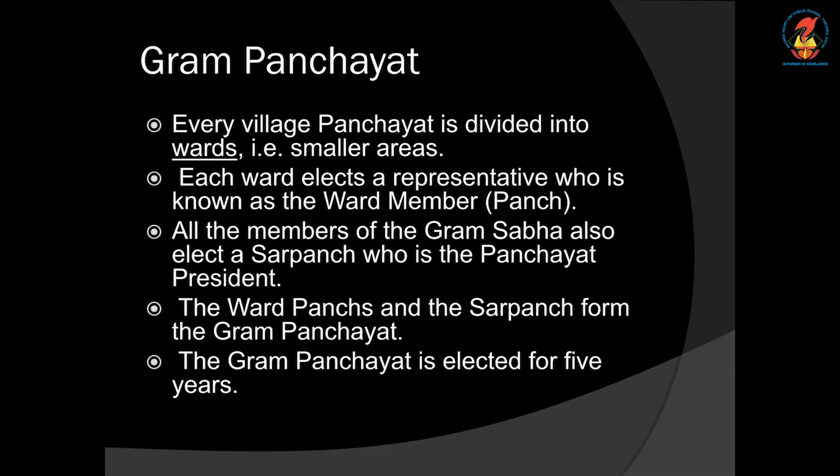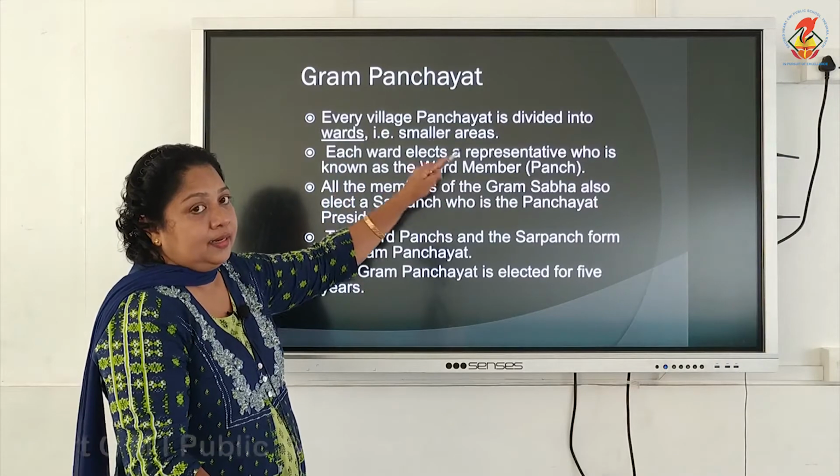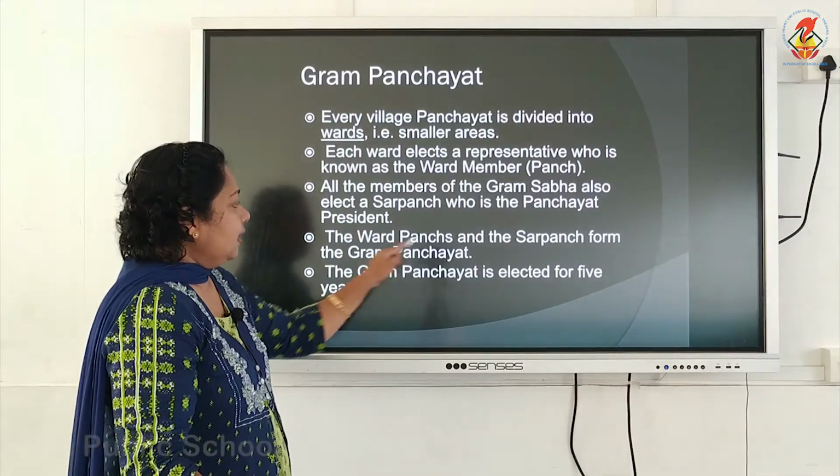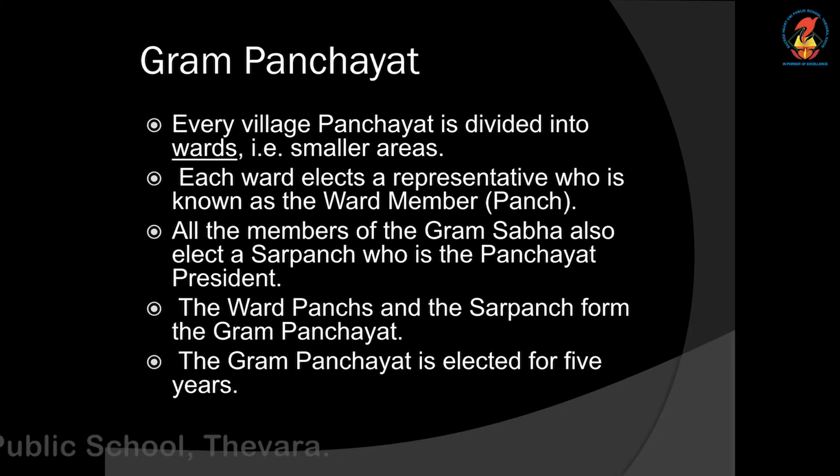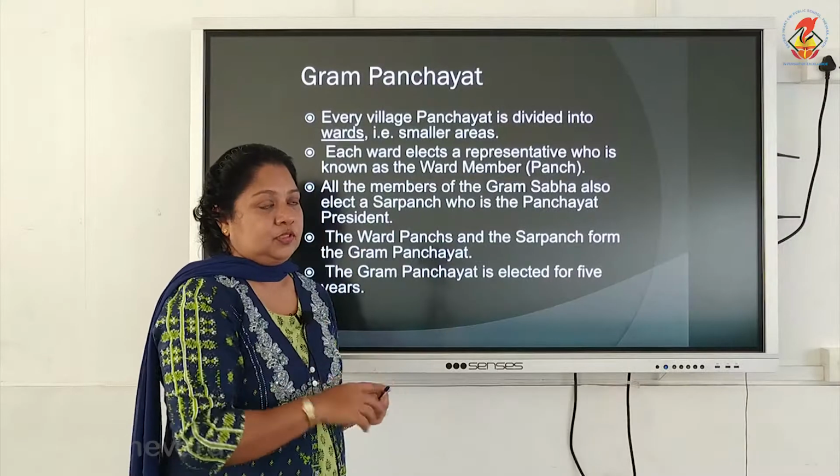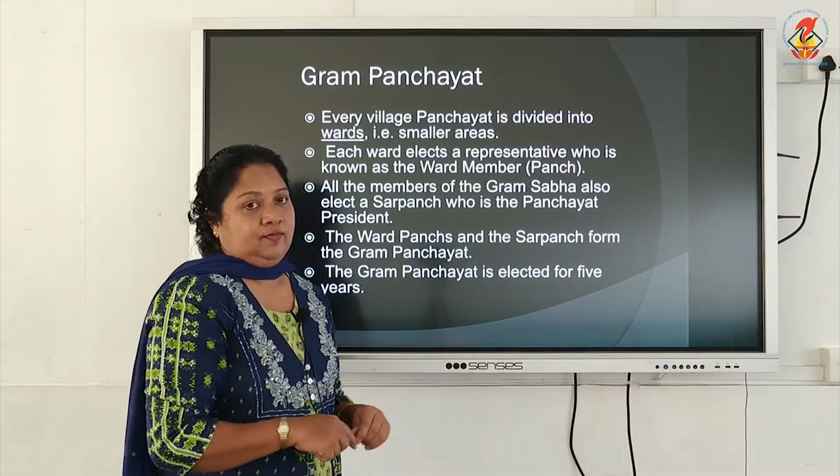Okay. So, Grama Panchayat, every village panchayat is divided into wards. Wards means smaller areas. Each ward elects a representative who is known as ward member, otherwise known as Panch. All the members of the Grama Sabha also elect a Sarpanch. Sarpanch means he is the Panchayat President, and the ward panchs and the sarpanch form the Grama Panchayat. So, these members and the leader, that is sarpanch, together are the Grama Panchayat, and the Grama Panchayat is elected for a period of 5 years. Once they are elected, they can rule for 5 years.